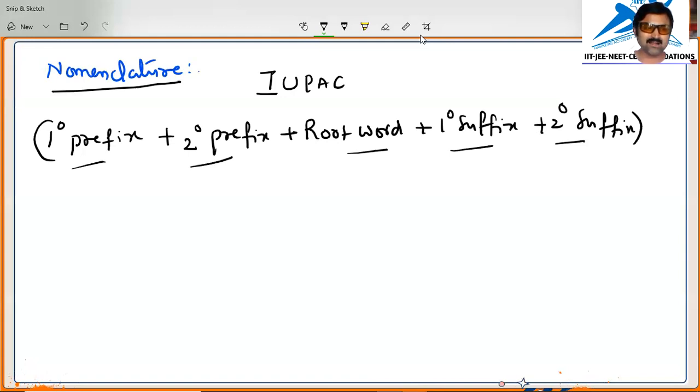Now we will start learning about each and every word in this. Particularly, what is the root word? We will learn about the root word in the beginning. What is the meaning of root word?